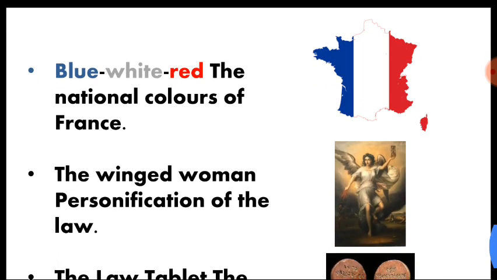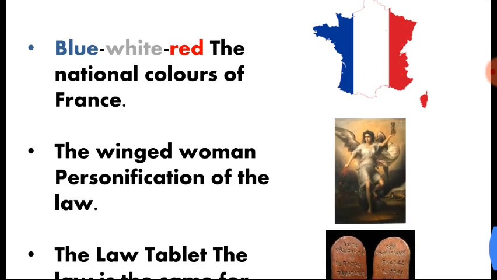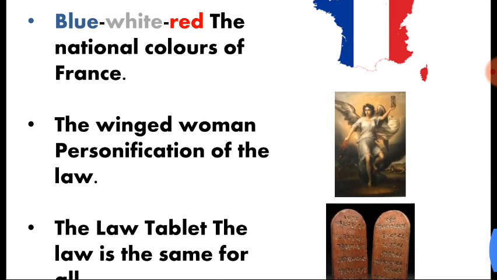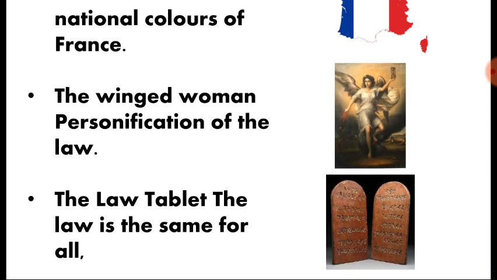Then blue, white and red were chosen as the national colors of France. The winged woman we have discussed in the Declaration of Rights. This is the image given to the abstract idea of law. Actually, law is an abstract idea.